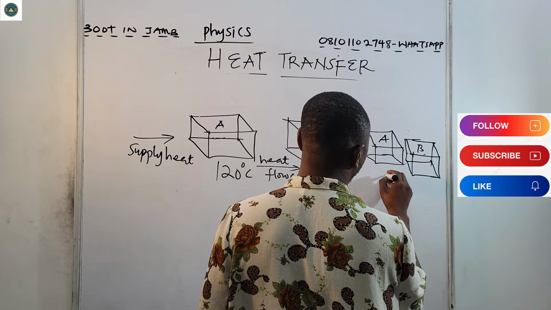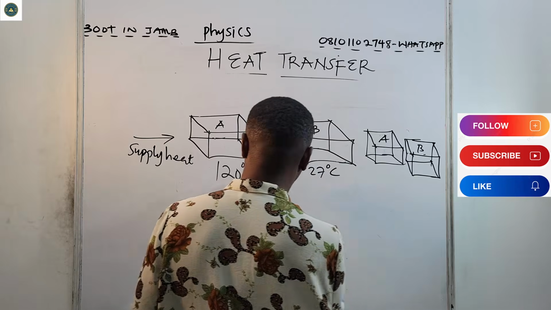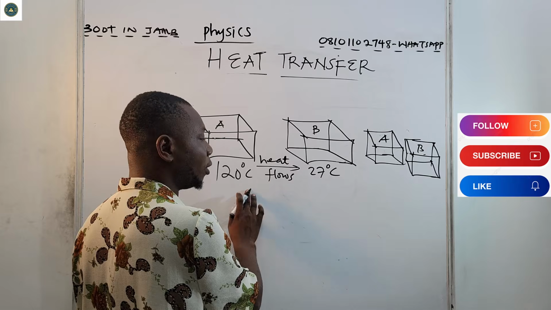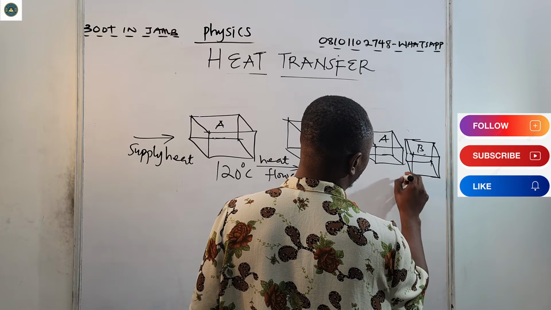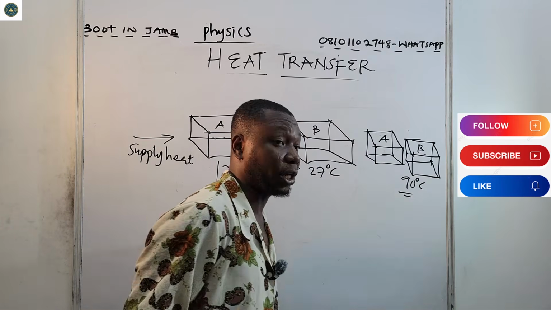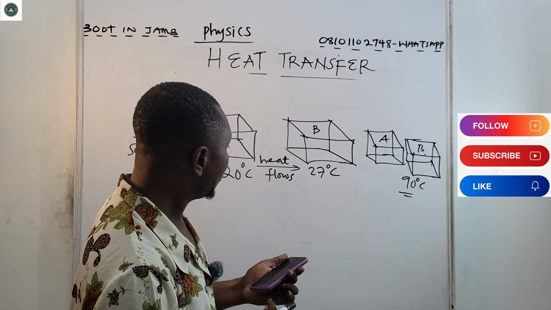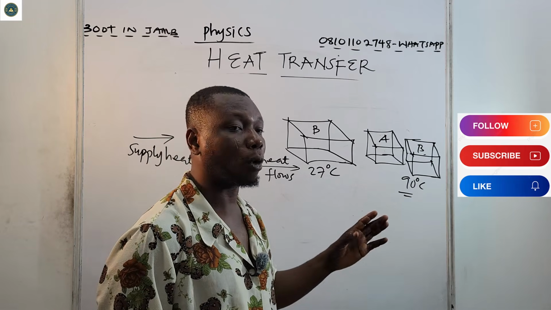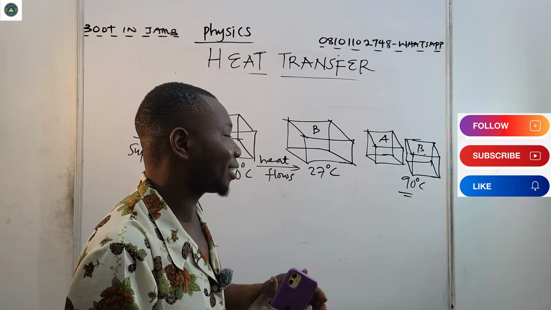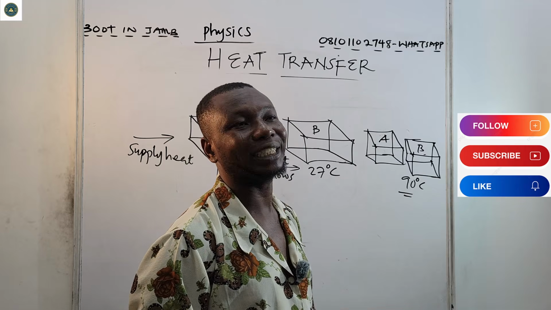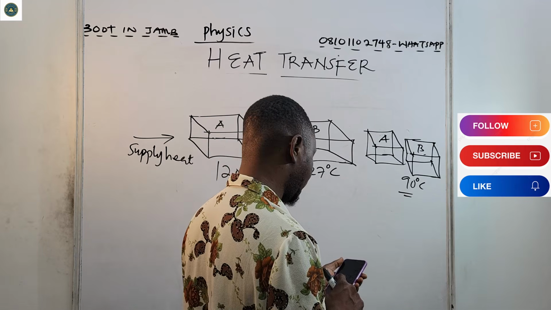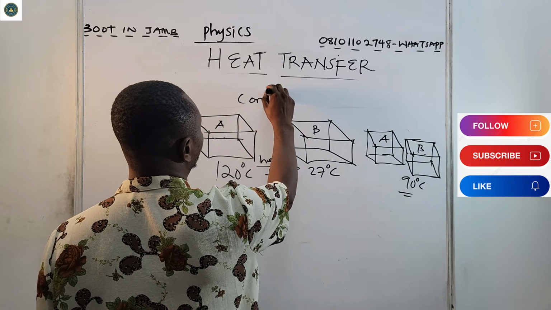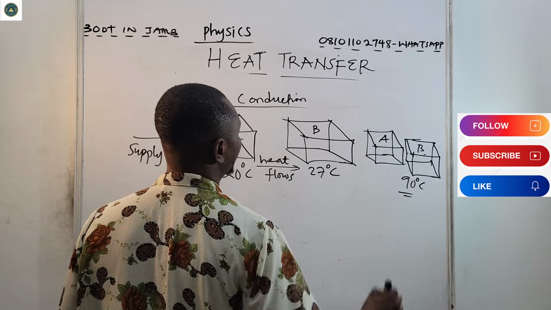It means they are now having the same temperature, because definitely there will be heat gain here, while here there will be heat loss. So let's assume they are now at 90 degrees Celsius, because some heat will be lost from here, and this one will gain. This is 27. Now, if these two are at the same temperature, it is called the thermal equilibrium. So now this process is through conduction.